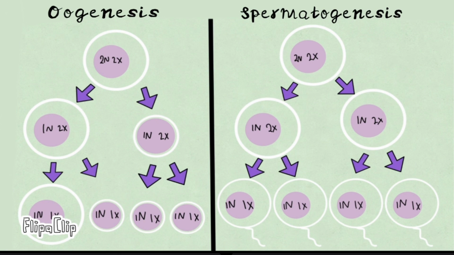Another topic related to meiosis is spermatogenesis and oogenesis. Oogenesis is the development of ovums, and spermatogenesis is the development of sperm. In each development of the gametes, meiosis occurs, but these two developments are not exactly the same.